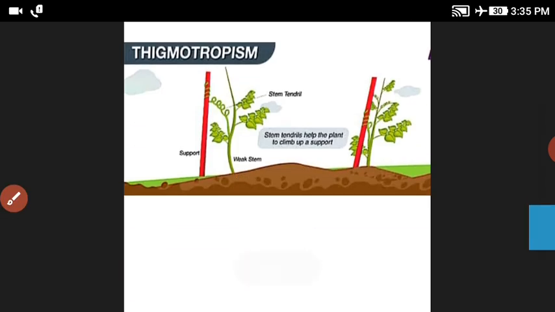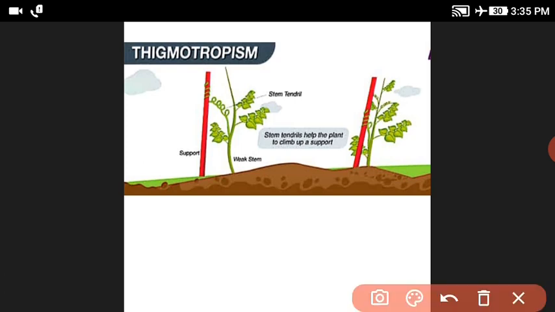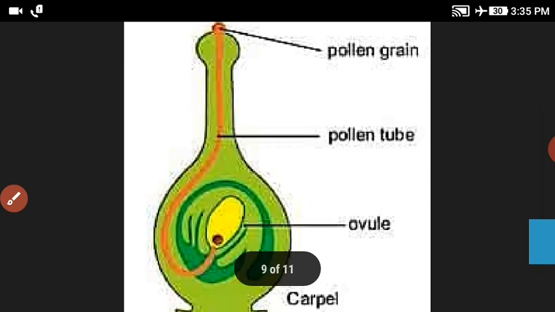Okay. Next, thigmotropism. The movement of a plant part due to touch. Example, the climbing vines. And the last one is chemotropism.